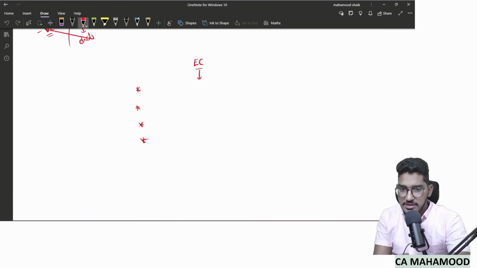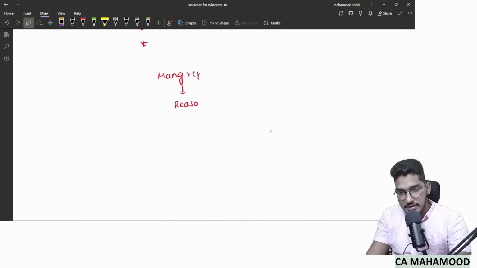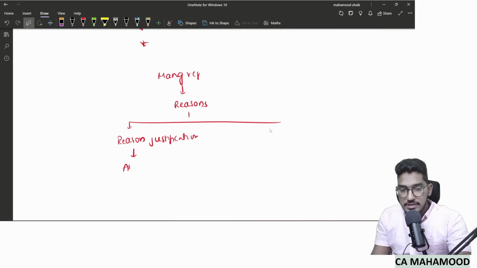So let me try to summarize in the form of a chart here what the auditor should do when the management refuses. If the management refuses, first the auditor should find out the reasons. Once the management gives the reasons, find out whether there is a reasonable justification. Yes, management has given valid reasons why they are stopping me from communicating with a third party. Then the standard says perform alternative audit procedures.